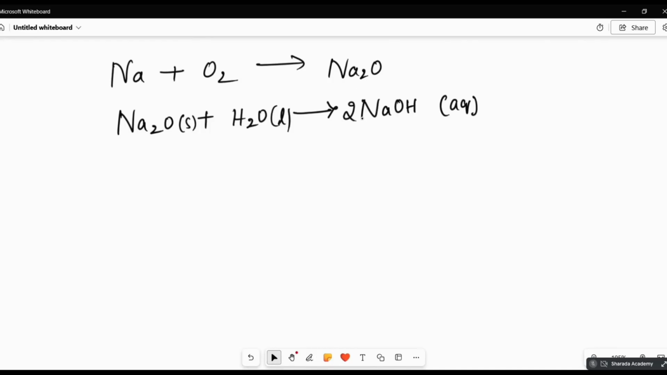Balance 2. Sodium, when it combines with the oxygen, you will get sodium oxide. When the sodium oxide dissolves in the water, they react very vigorously. You will get NaOH, sodium hydroxide.